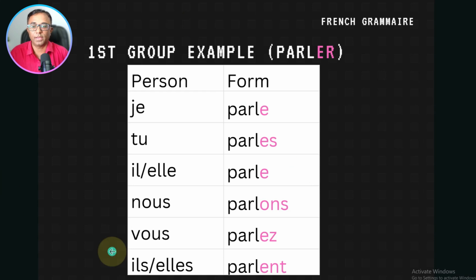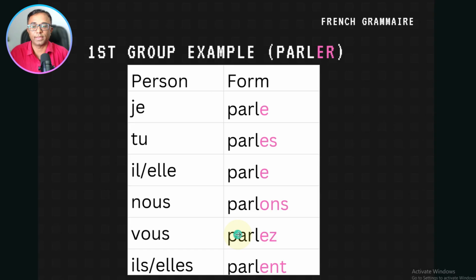Okay. And then we have to conjugate, like with je: je parle means I speak. Tu parles means you speak. Il parle, elle parle, he or she speaks. This is for male gender and this is for female gender. Nous parlons, we speak.